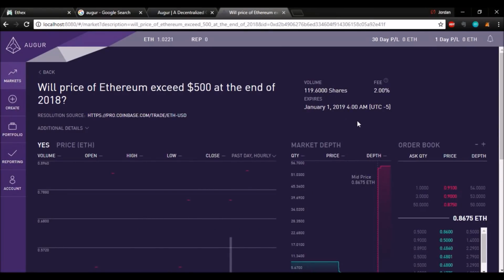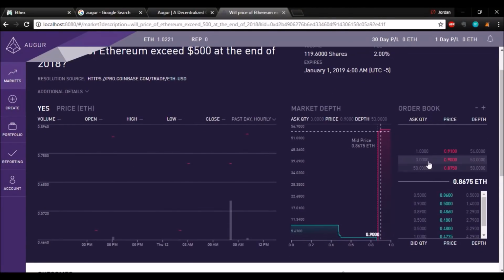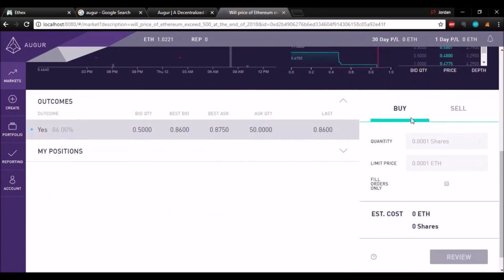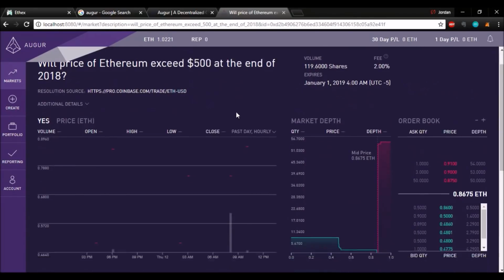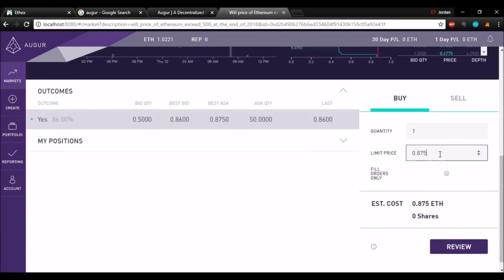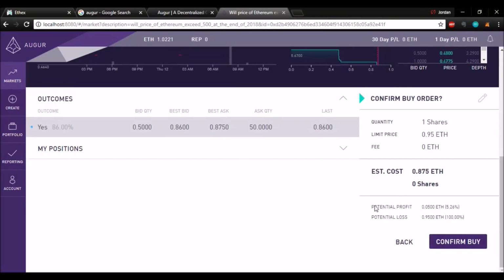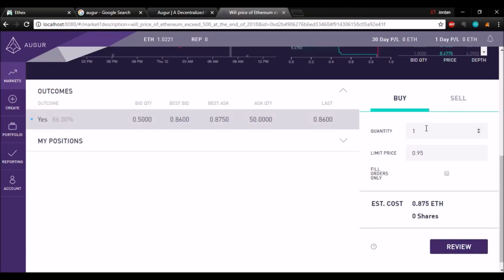This page looks like the typical exchange where there's market depth chart, candlestick plot, and order book. And if we wanted to bet on this, then we could go down here, we could buy or sell. Buying is basically saying that we agree with the bet. We think that Ethereum will exceed $500 at the end of 2018. And we can change this price to whatever we want. I can make it 0.95. We can review the potential profit and the potential loss. And if I like it, then I could go with it. And that's me agreeing with the bet.